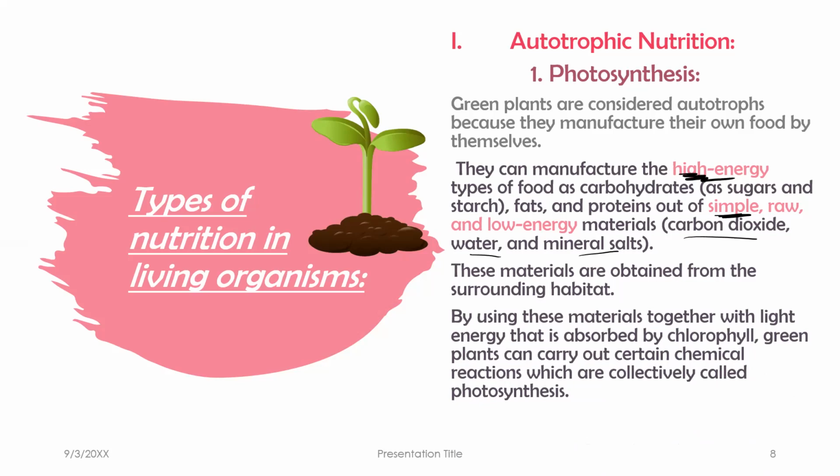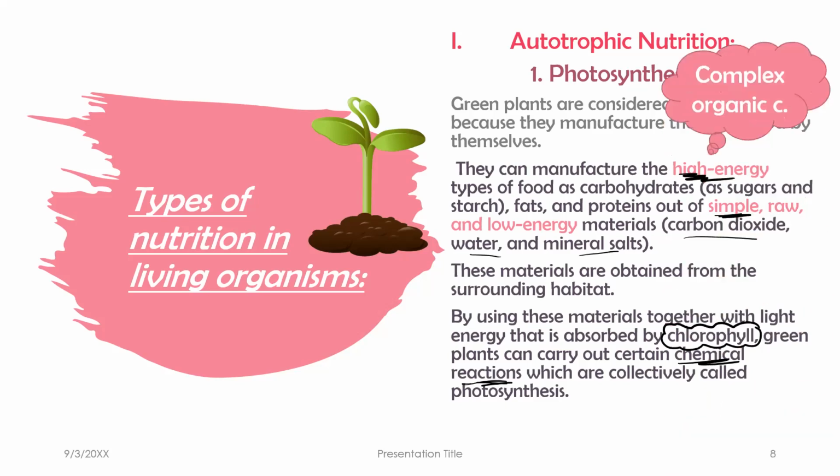By using these materials together with the light energy that is absorbed by chlorophyll inside the plant, the green plants can carry out certain chemical reactions, which are collectively called photosynthesis. So photosynthesis is one of the examples of autotrophic nutrition. Auto, self; trophic, food. Self-feeding nutrition. This is the first sign.